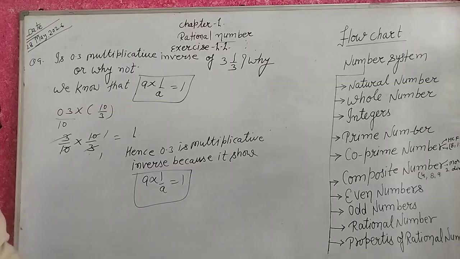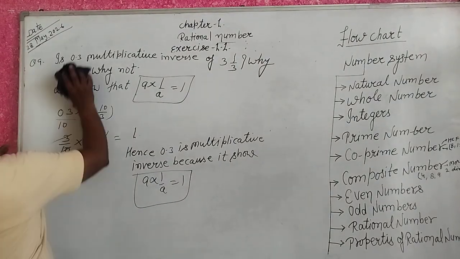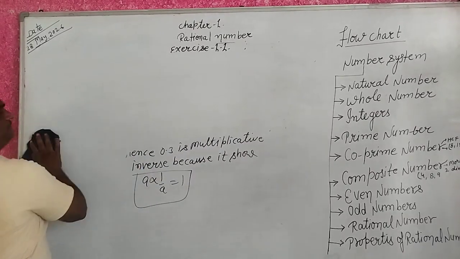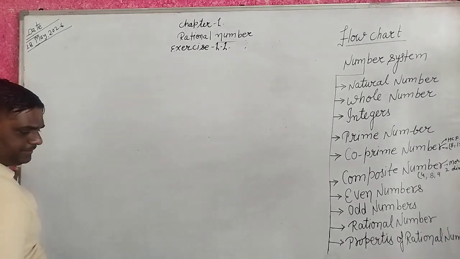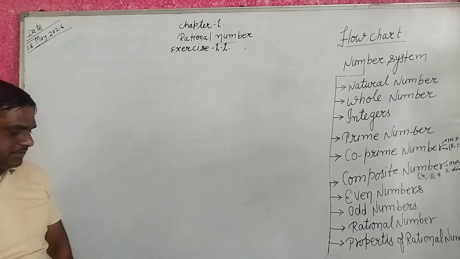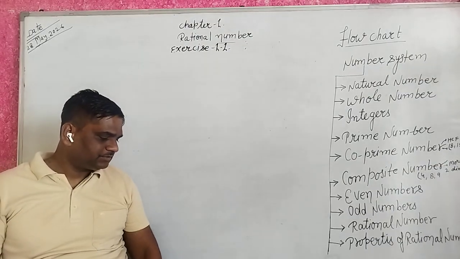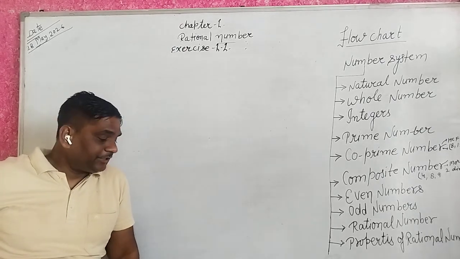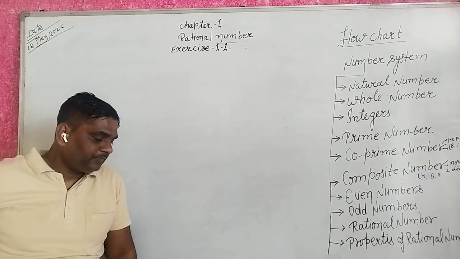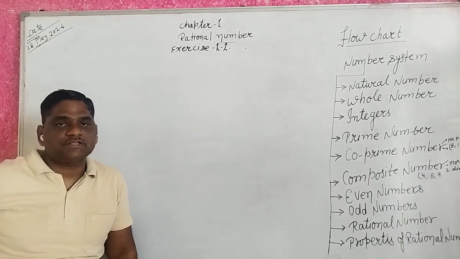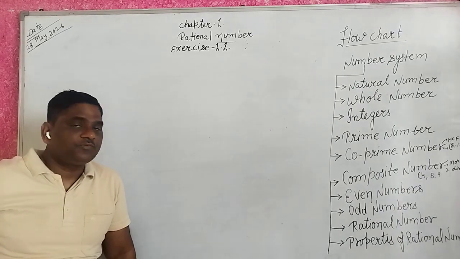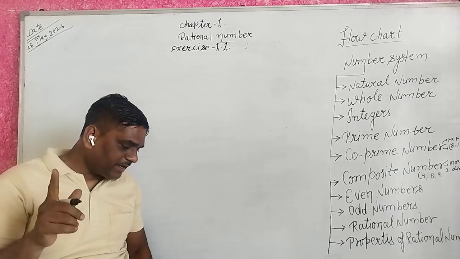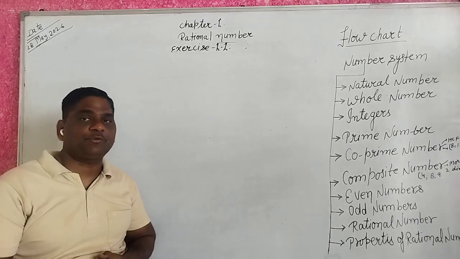So question number 10, fill in the blanks. Question number 10, write the rational number. I read these questions and take the answer, so please fill your book and notebook. The rational number that does not have a reciprocal.